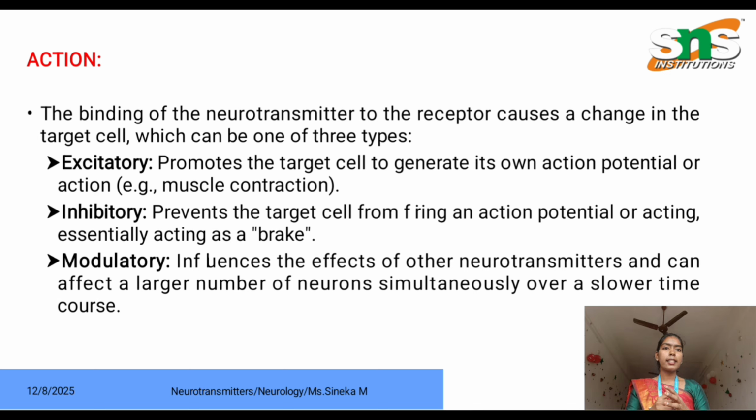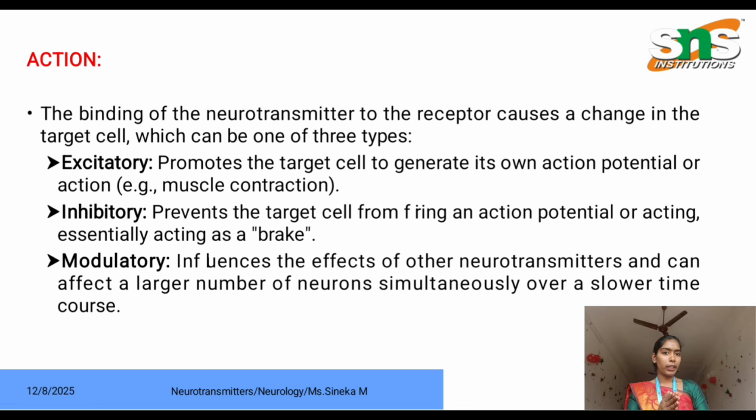It prevents the targeted cell from firing the action potential, essentially acting as a brake. It will act as a brake for that particular electrical impulse. Modulating neurotransmitters influence the effect of neurotransmitters and can affect a large number of neurons simultaneously over a slower time course.